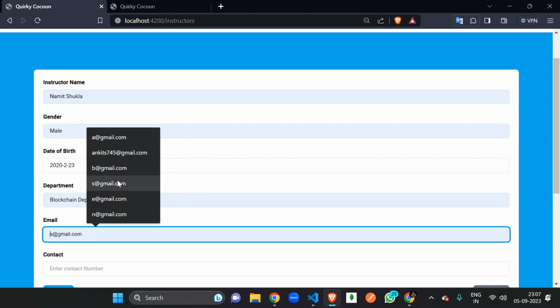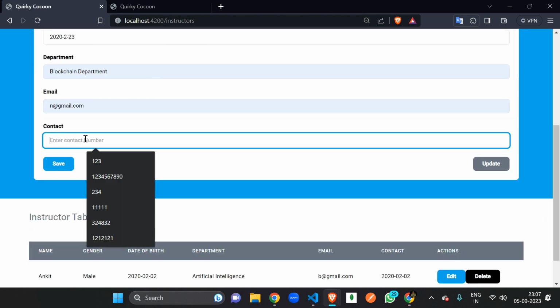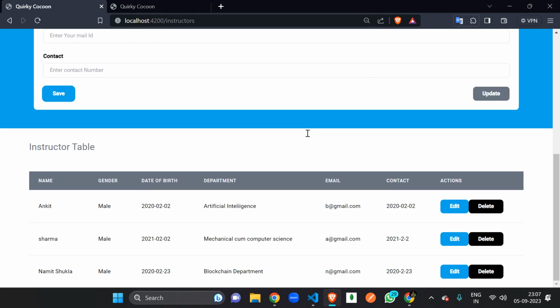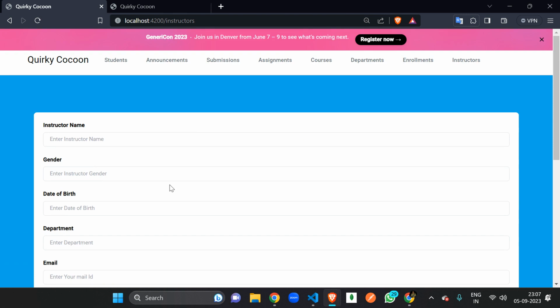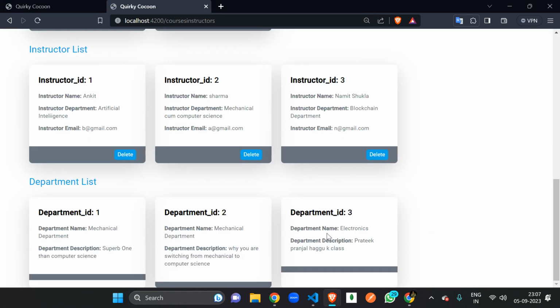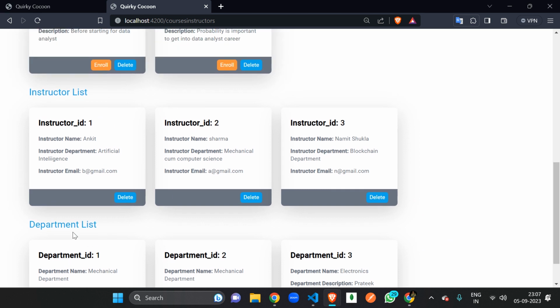Mail ID is, let's say, N, and the contact number is something like 123. Just press enter. Okay, now you can see Namit Shukla is created successfully. Now check for this part. Just press enter, and you can see the instructor list. Yes, Namit is here with the blockchain department and the N.